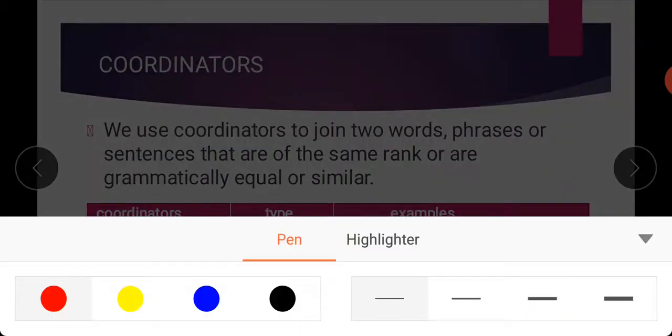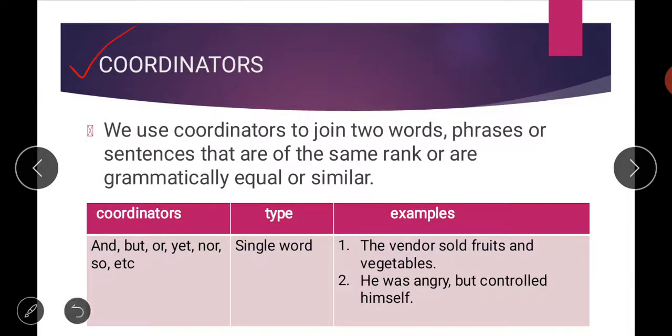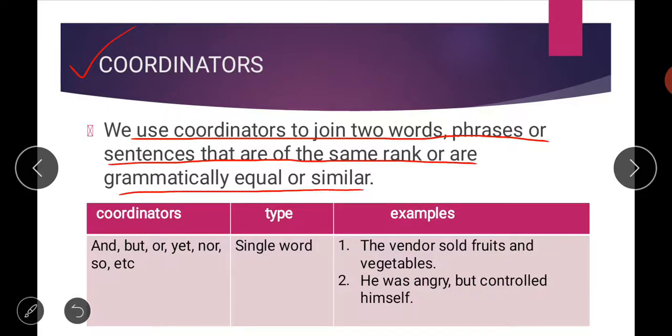First of all, let us check the coordinators. We use the coordinators to join two words, phrases or sentences that are of the same rank or grammatically equal or similar. It means we can compare those two things which have the same qualities or the same rank, or are equal grammatically. We can use certain words to join those words or phrases, and those words are called your coordinators.